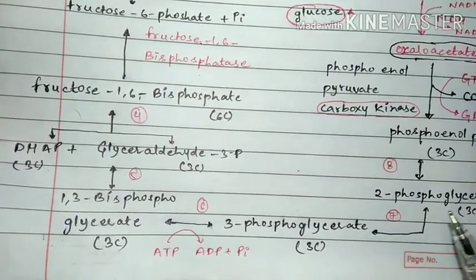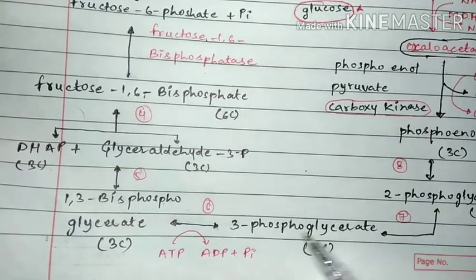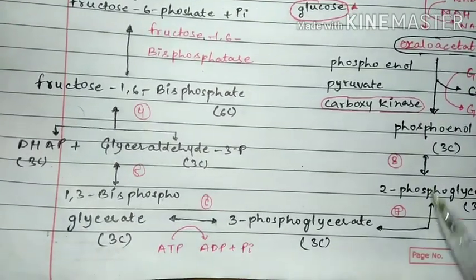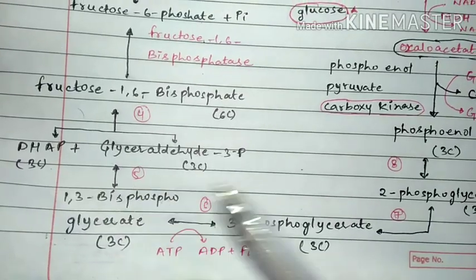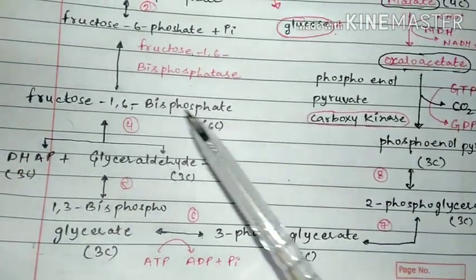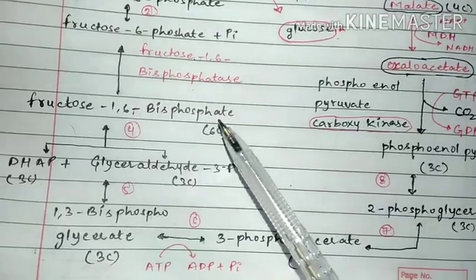Both are the same. So from step number 8 to step number 4, there is no specific enzyme required for conversion of phosphoenol pyruvate into fructose 1,6 bisphosphate.